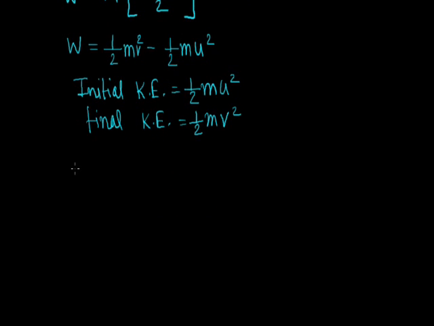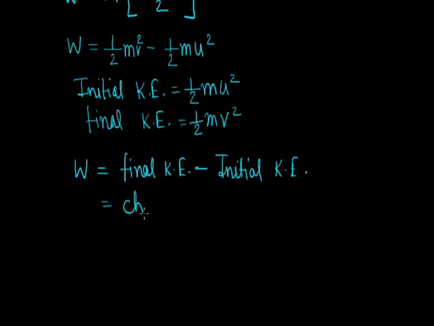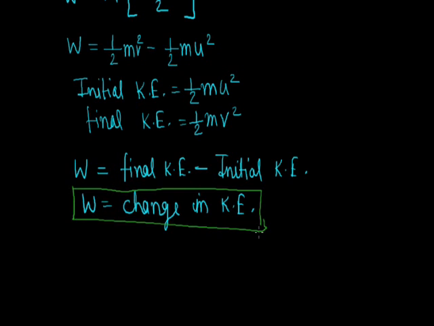So we can write work done will be final kinetic energy minus initial kinetic energy, or we can also write change in kinetic energy. So this is the work energy theorem, which says the difference in kinetic energy of a moving body in two states is equal to the work done. It is the work energy theorem.